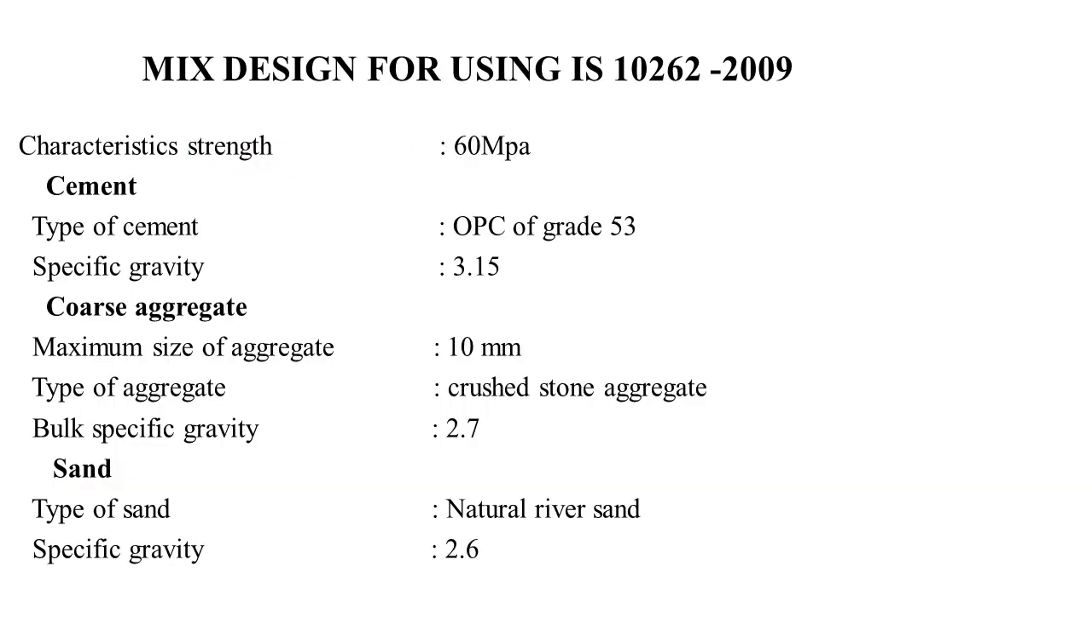Mix design for M60 grade. The grade is M60 and the type of cement used is OPC grade 53, specific gravity 3.15. Maximum size of aggregate is 10 mm. Type of aggregate is crushed stone aggregate, bulk specific density 2.7. Type of sand is natural river sand, specific gravity 2.6.